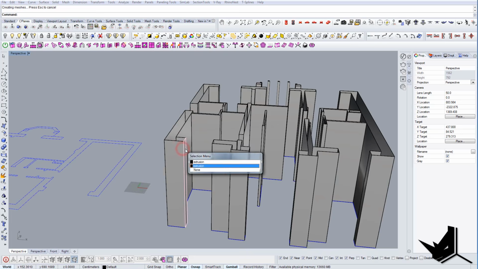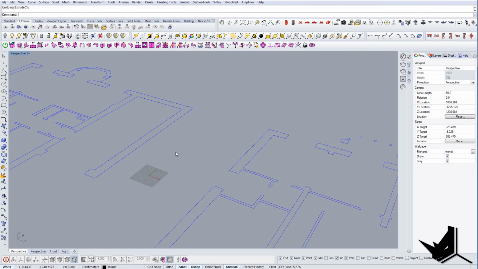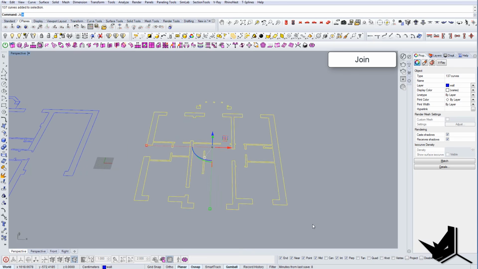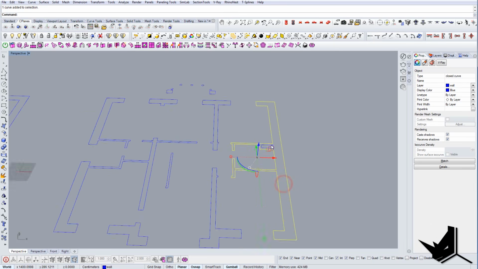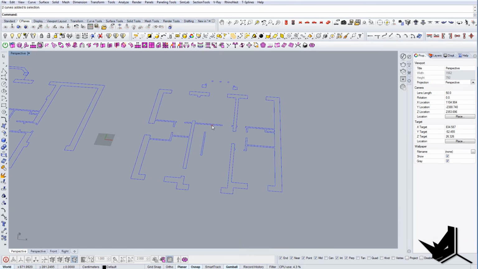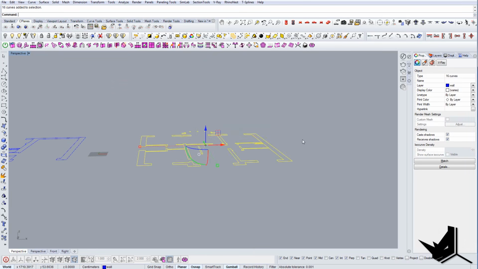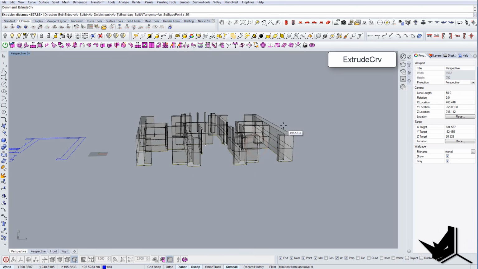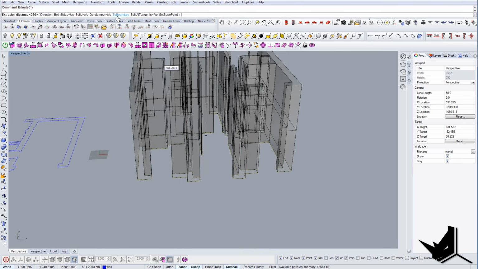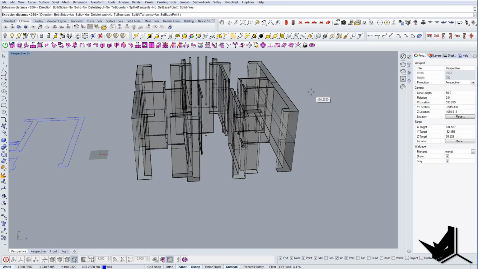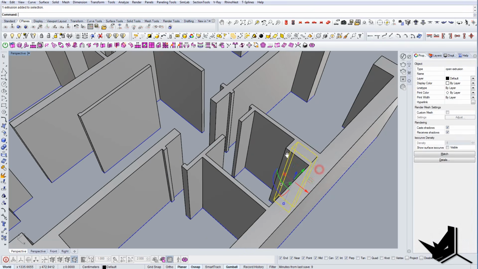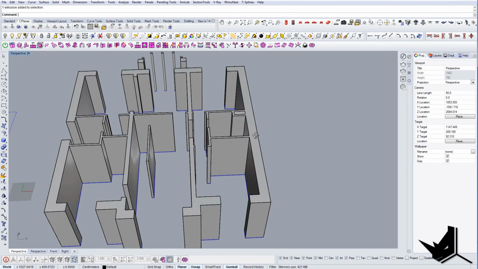but then all of these extrusions will be separated. So what you want to do is join all of them, so that you have a closed polysurface later on. When I click here, you can see that it's all one. Now I can either just extrude the curves right away, like 350, or I can also say extrude curves, but I want to keep the solid on top. So I'm gonna say 350, and you will see that I got that result. And here we have one extrusion that we need to Boolean difference.